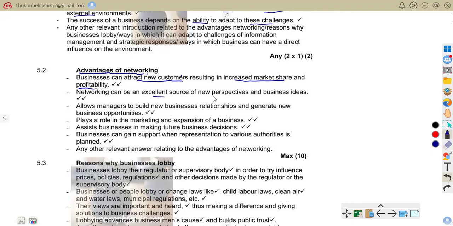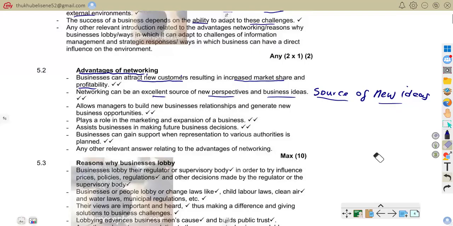Networking can be an excellent source of new perspectives and business ideas. We're saying networking can be a source of new ideas, where entrepreneurs share ideas and learn new strategies. That is why it becomes a source of new ideas.